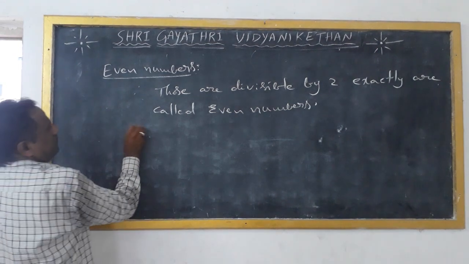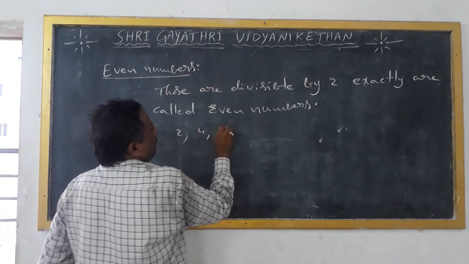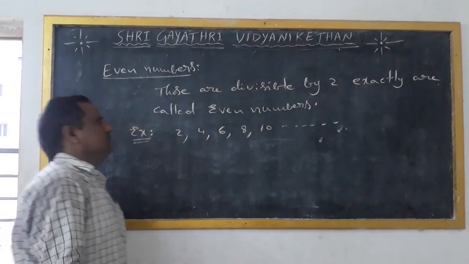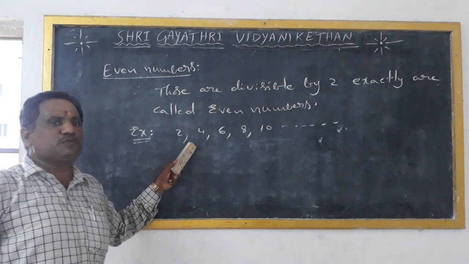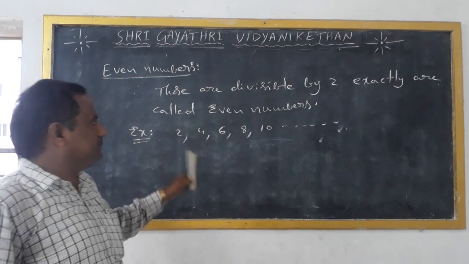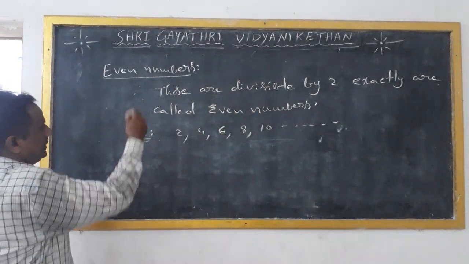For example, even numbers 2, 4, 6, 8, 10 and so on. If you divide these numbers by 2, the remainder is 0 only. That means these numbers are exactly divisible by 2. That's why they are called even numbers.